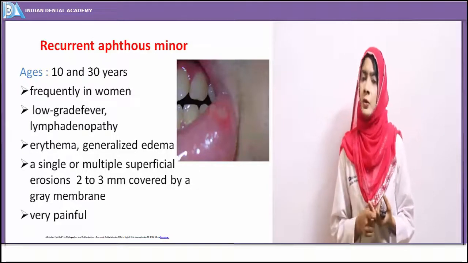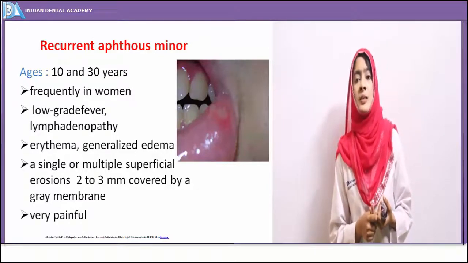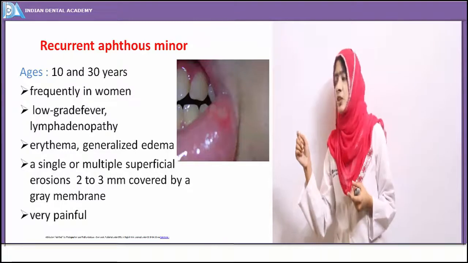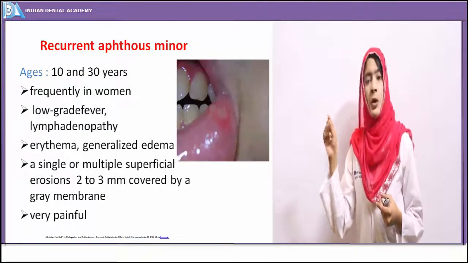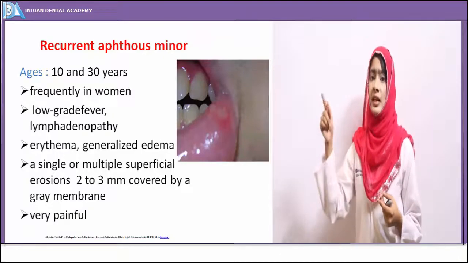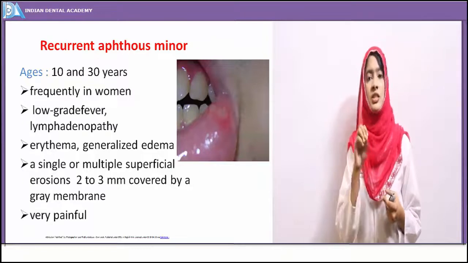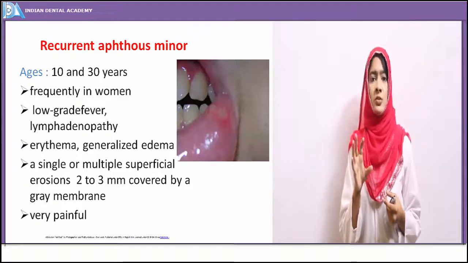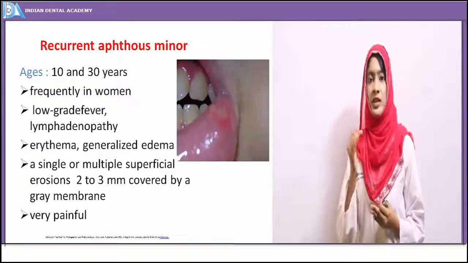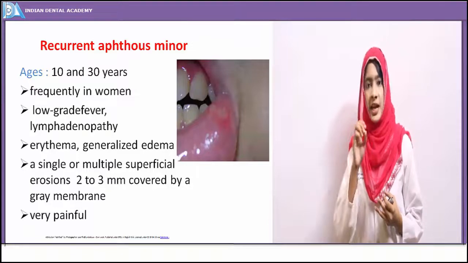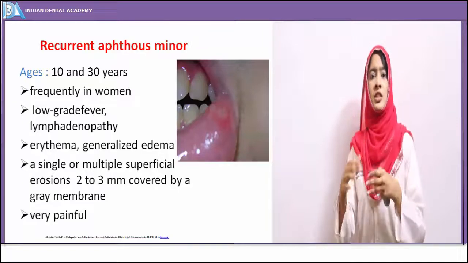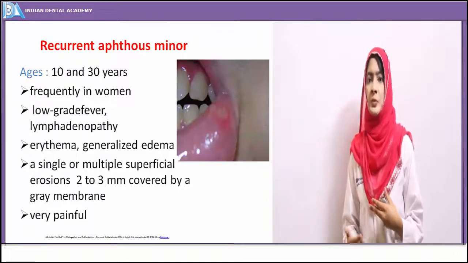They are covered by a fibropurulent membrane, and the ulcers are surrounded by an erythematous halo. If you can see the clinical picture there, the ulcer is about a few millimeters in diameter, surrounded by an erythematous halo, and in the center you can see a fibropurulent exudate, which is yellowish in color. So that's the typical presentation of an ulcer. An ulcer is nothing but a break in the continuity of the epithelium with inflammation, and this inflammation leads to production of the fibropurulent exudate.